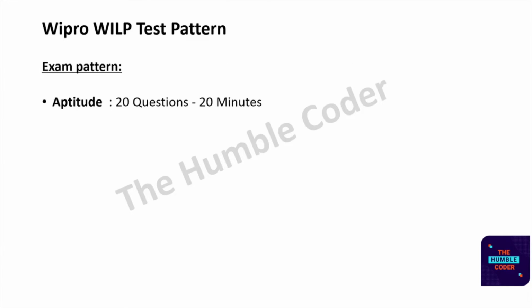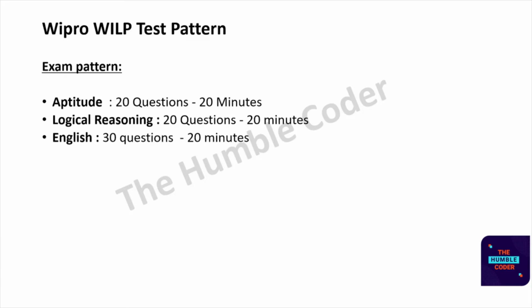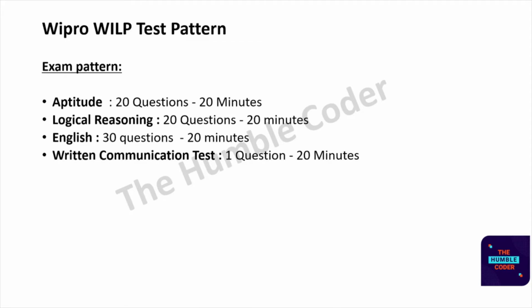Moving ahead, let's see the exam pattern. You will have aptitude with 20 questions, and you will have 20 minutes to solve those 20 questions. Next section is logical reasoning, with 20 questions and 20 minutes. Again, in English you will have 30 questions and 20 minutes to solve them. English or verbal ability kinds of questions will be there. Next is the written communication test. There will only be one single question, and you will have 20 minutes to solve that question.